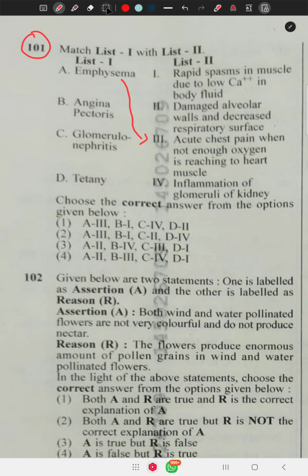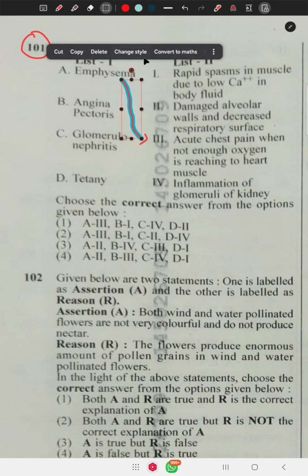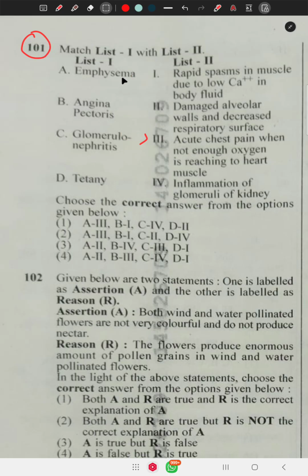Sorry, this is not the option. Emphysema means damage to alveolar walls and decrease in respiratory surface. Angina pectoris is acute chest pain when not enough oxygen is reaching the heart. Glomerulonephritis is an inflammation of the glomeruli of the kidney. Tetany is a rapid spasm in muscle due to low calcium in body fluid. The correct option is 3.